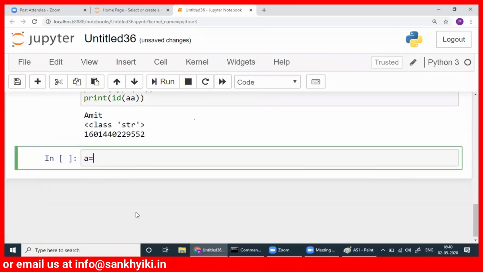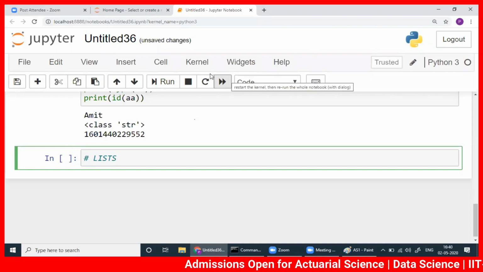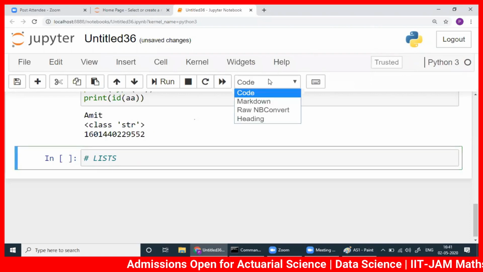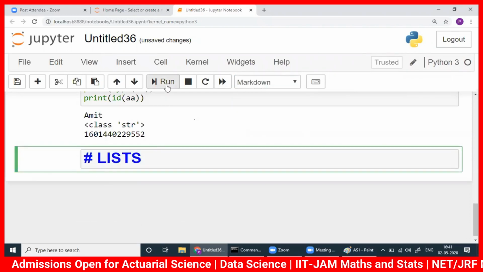Now I can even write here list, and then you can make it a comment, or you can go to markdown, and it will become a heading. You can run it.